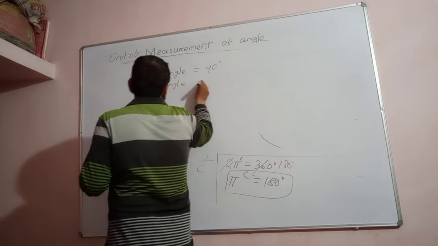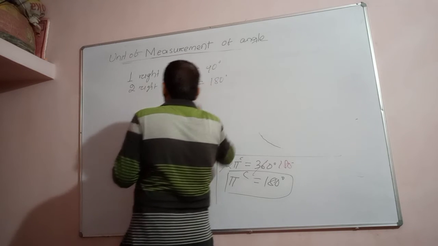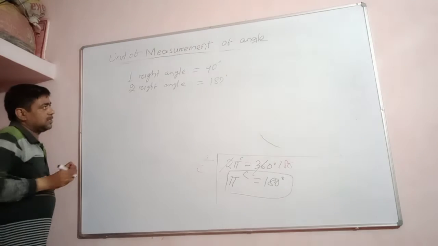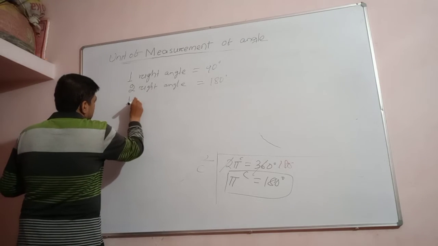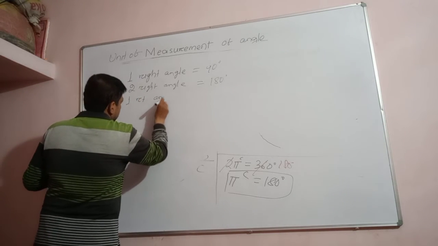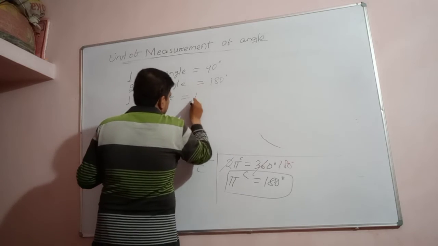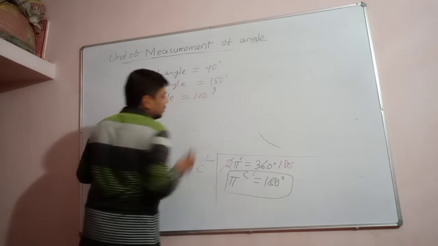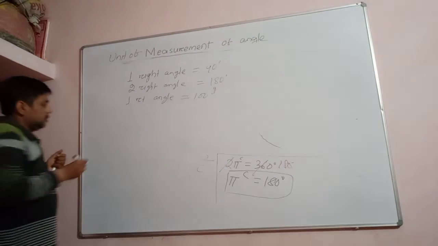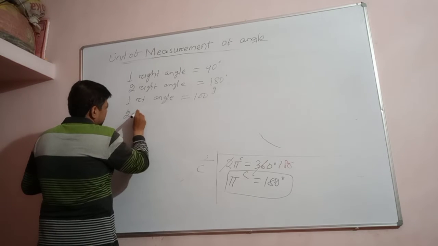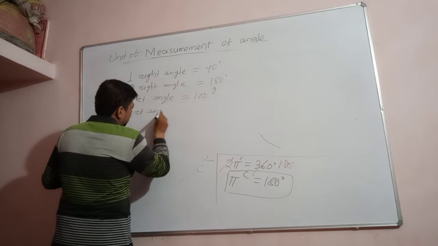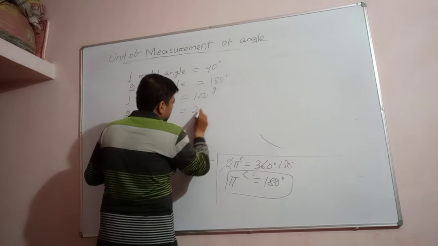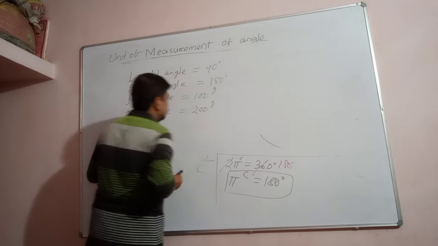Very simple, 180 degree. Similarly, according to the centesimal system, one right angle is how much? 100 grade. Similarly, 2 right angle, multiplying, will be 200 grade.